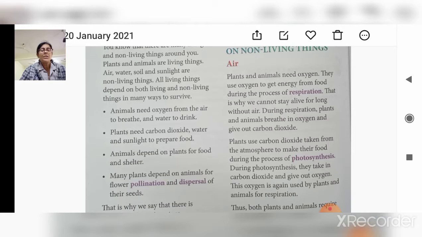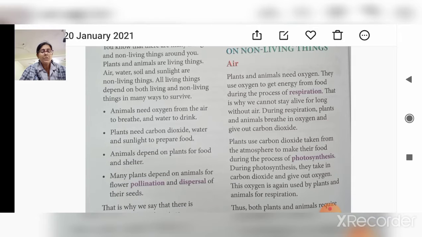They use oxygen to get energy from the food during the process of respiration. That is why we cannot stay alive for a long time without air. Why? Because we require energy. During respiration, plants and animals breathe in oxygen and give out carbon dioxide, right?